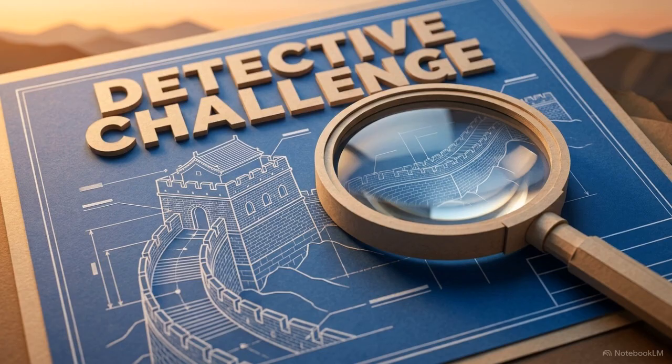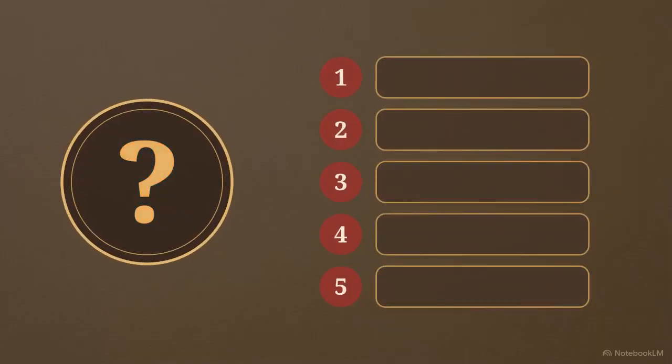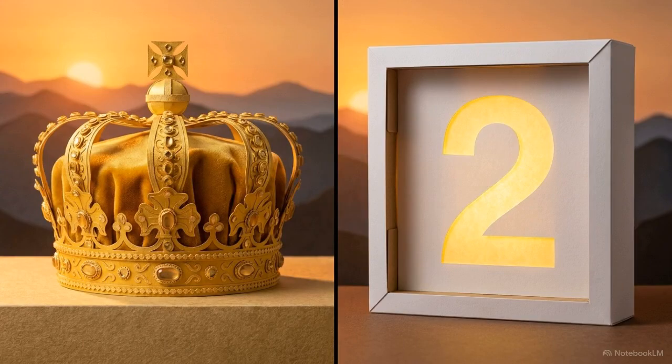Let's see if you can recognize these parts of the wall in action. I will describe 5 things we saw today. See if you know what they are called. First, a tall structure for keeping watch. That is a watchtower. Second, the supreme ruler of an empire, an emperor.